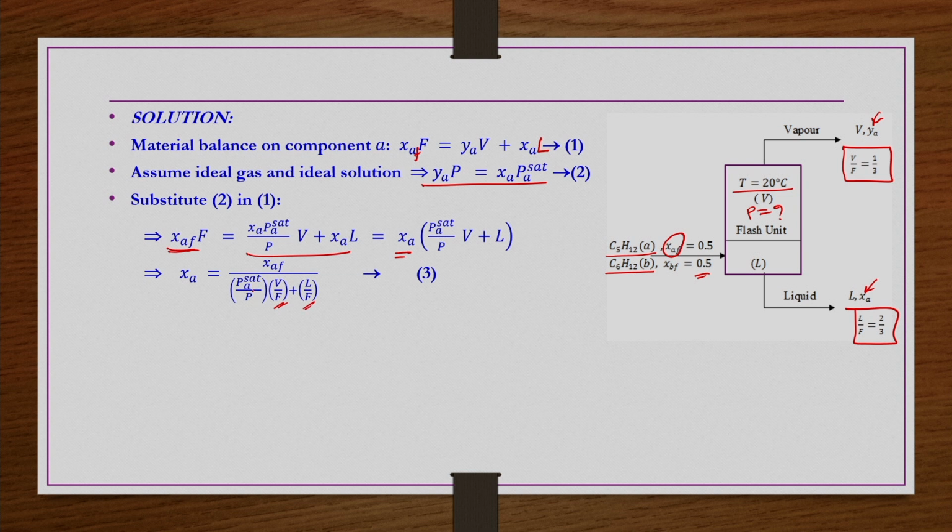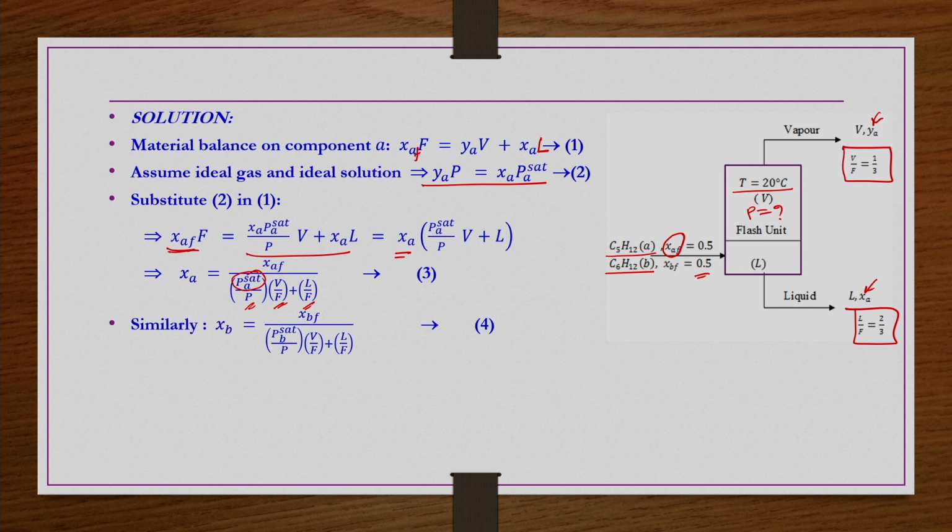Now, if you know PSat and P, then you can find out Xa. PSat you can find out because temperature is given, 20 degrees centigrade, but P is not given. So, you cannot solve this equation directly. So, what do we do? Similarly, we write for the second component.